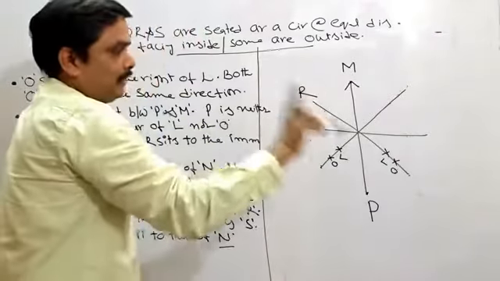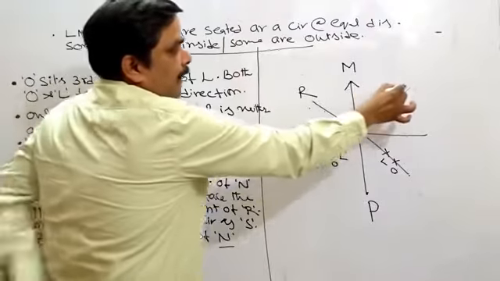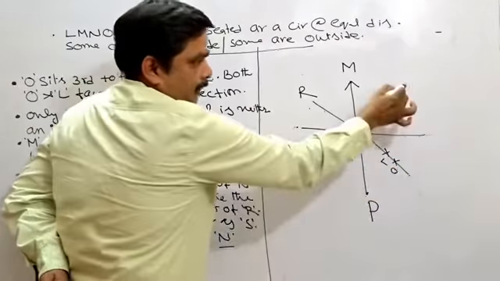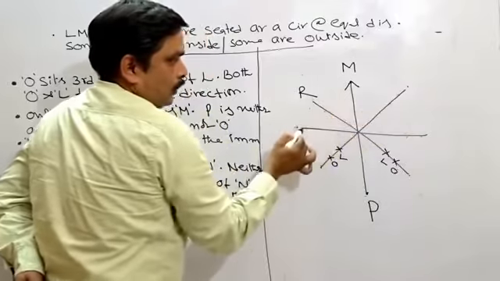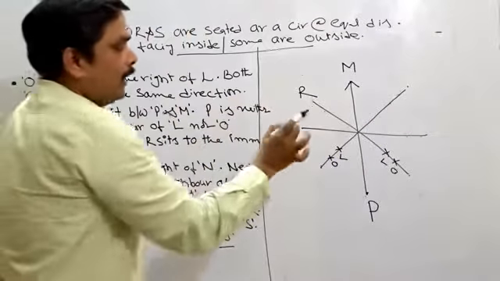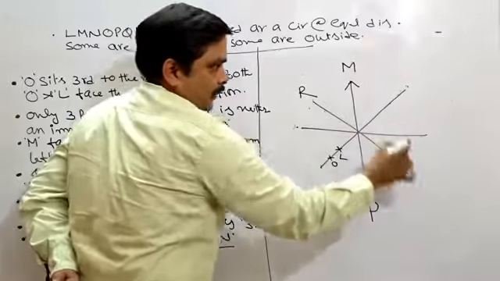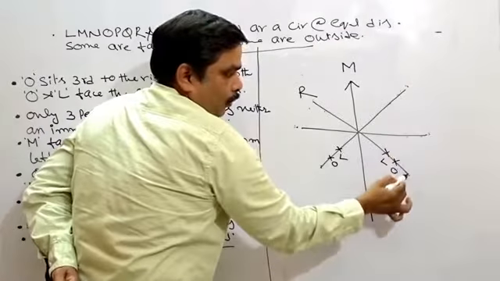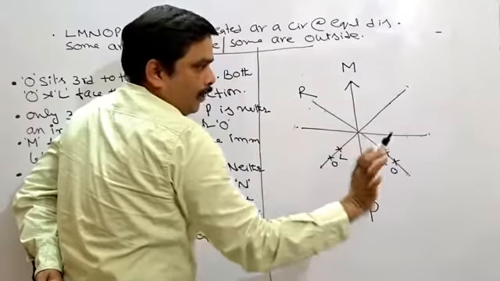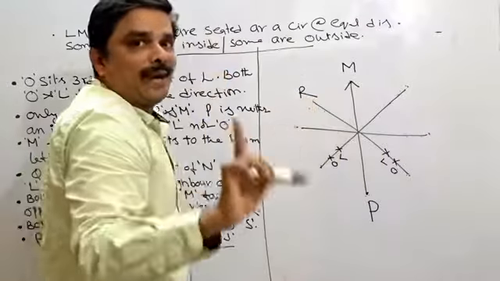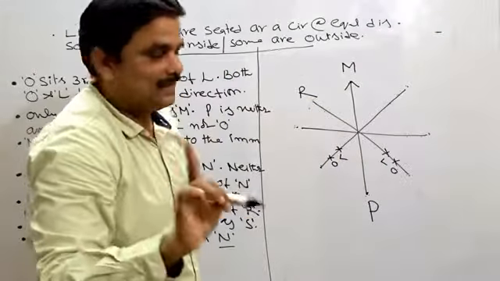Alright, next, suppose I keep L here, 1, 2, 3. O cannot be here, but L is here, 1, 2, 3. O can be here. So, L can be here or here. This is the elimination process. Next, what if I keep L here, 1, 2, 3. O cannot be here. Means what does it mean?